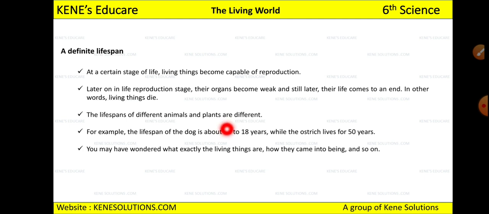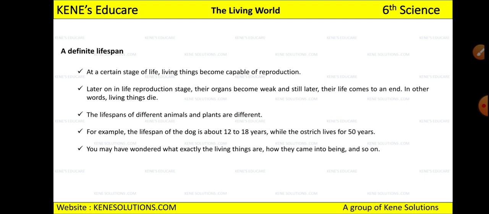ठीक है? So at certain stage of life, living things become capable of reproduction, right? Reproduction is a process by which a living thing generates another living thing, right? So एक ऐसा stage आता है life में जहाँ पे पहले आप बेबी होते हो, बेबी से you become adult, 14-15 years of age, and after that you become young and adult, right?